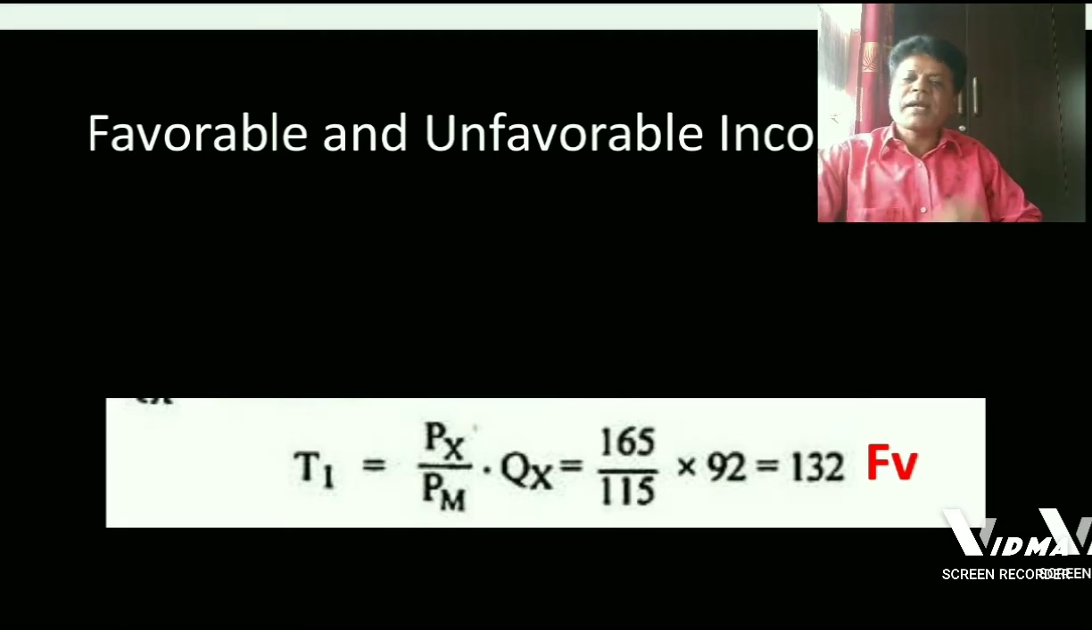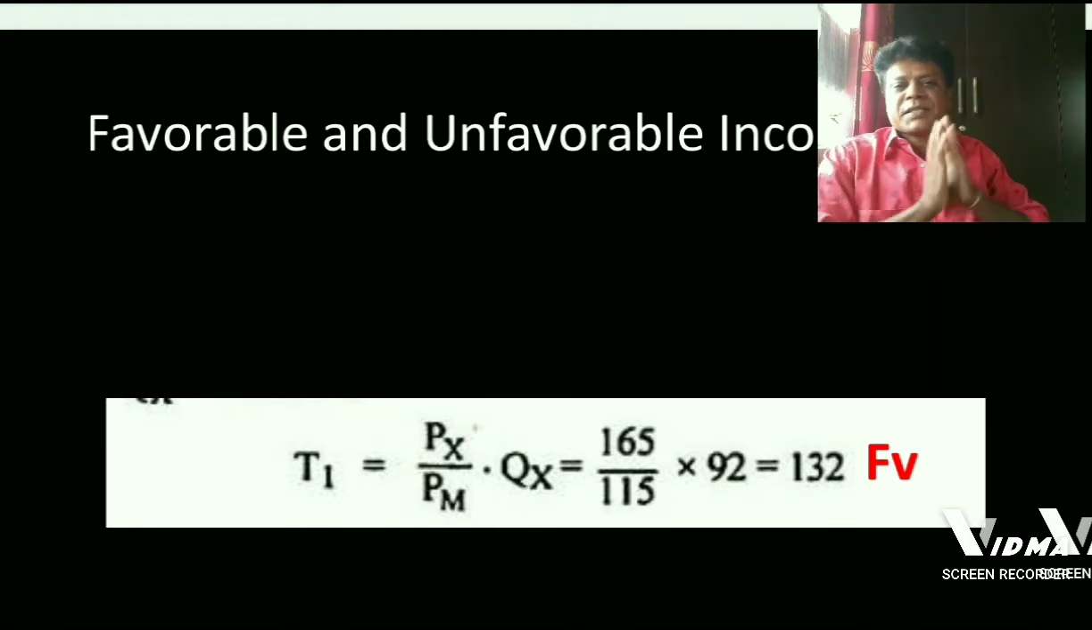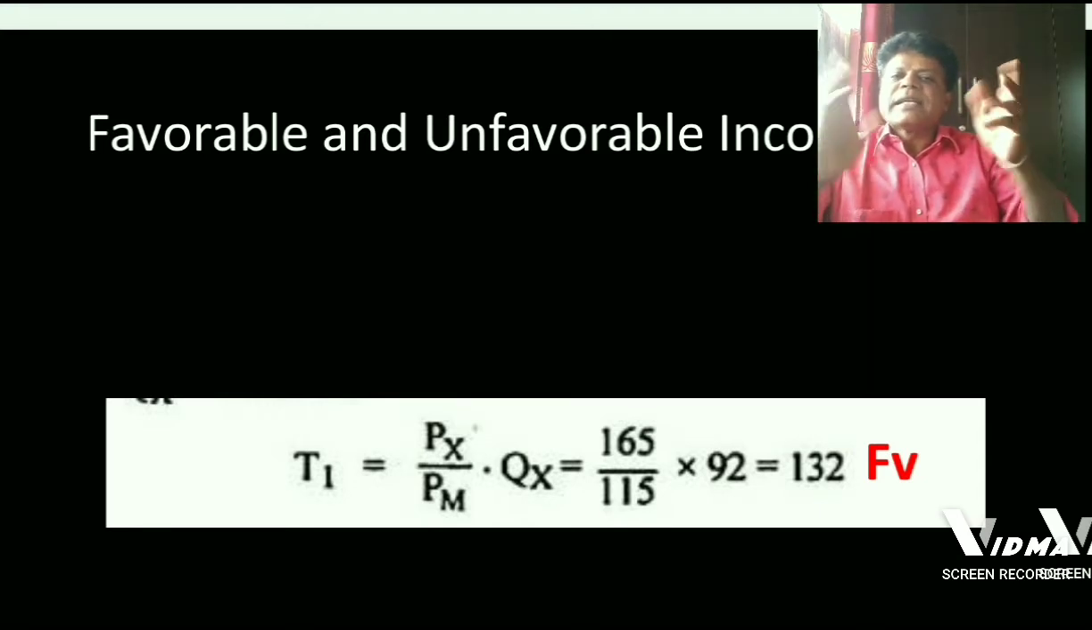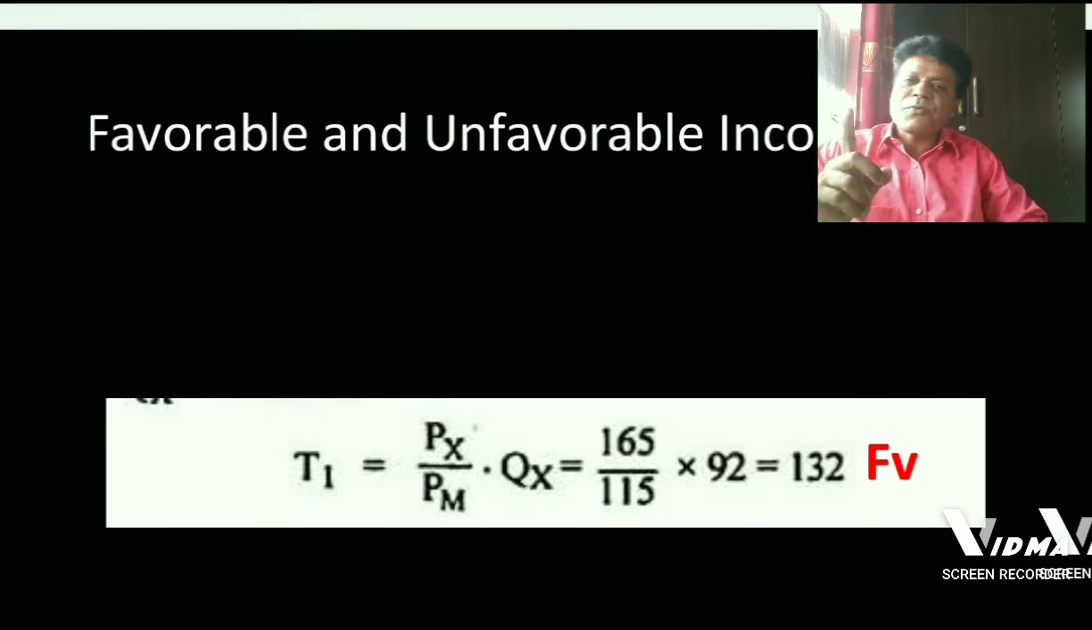One thing we should keep in our mind, that income terms of trade determines a country's capacity to pay for payments. It shows the paying ability, the economic ability of a nation to make payment for international transactions. This is what we understand from income terms of trade.